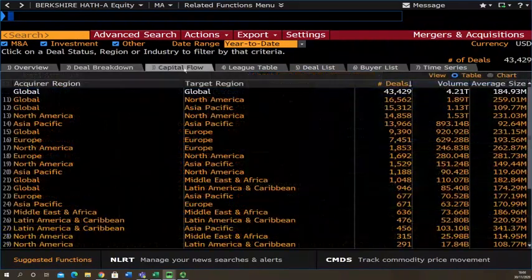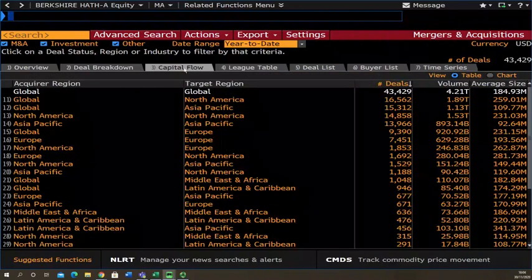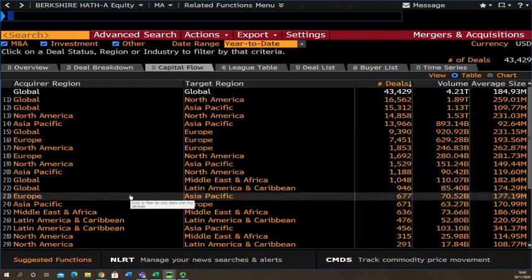On the capital flows page, we can see where these deals have took place, whether they're the likes of a global company again taking over another global company, or you can see the scale of how many European companies have been trying to overtake Asia Pacific companies.